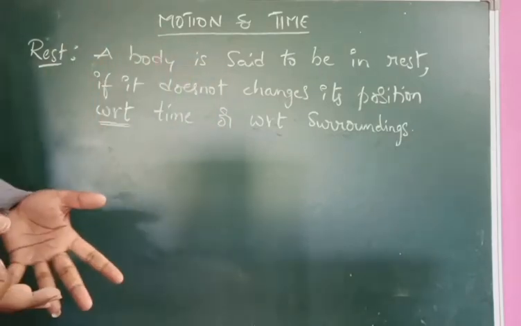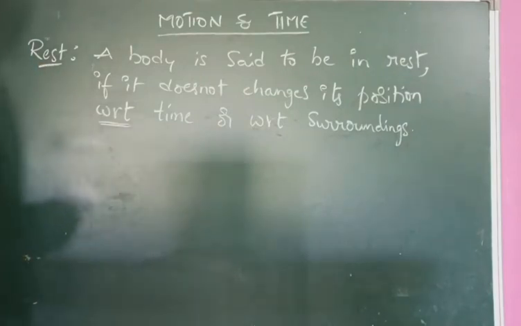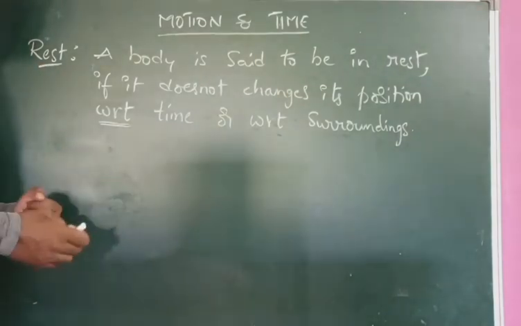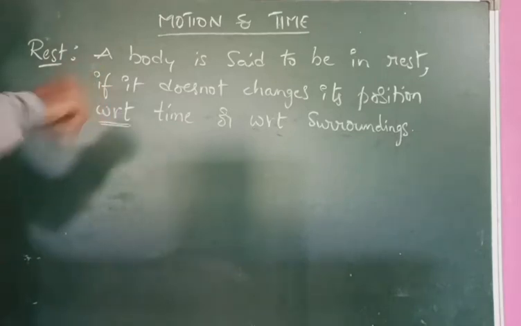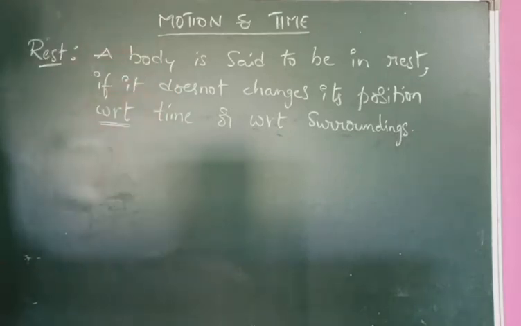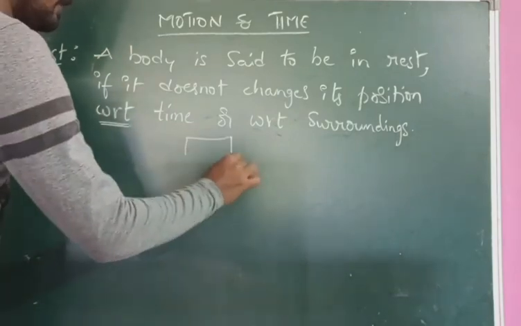What is the meaning of rest? It should not change its position. When no external force acts on the body, the body is in rest position. For example, if you keep a book on a table,